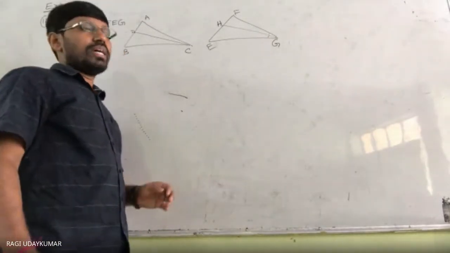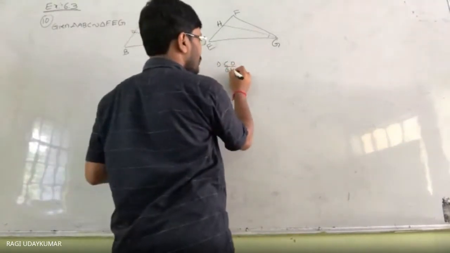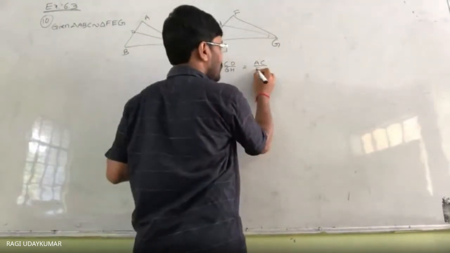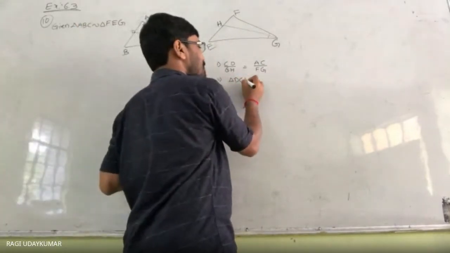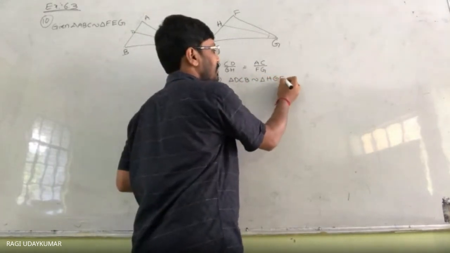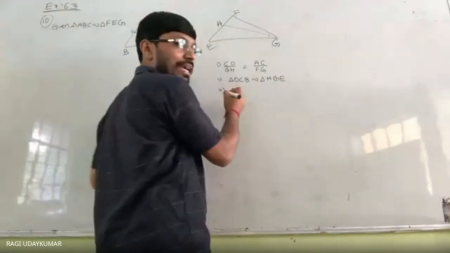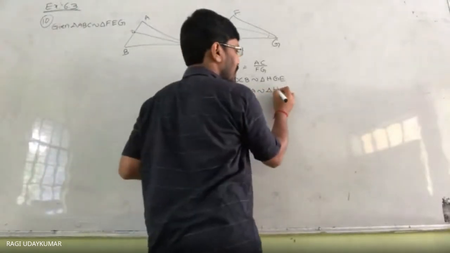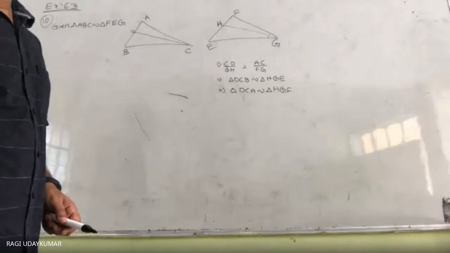And it is asking you to prove, the first part, that CD by GH is equal to AC by FG. The second part is asking you to prove that triangle DCB is similar to triangle HGE. Next, the third part is asking you that triangle DCA is similar to triangle HGF. Try to locate these triangles in the figure.